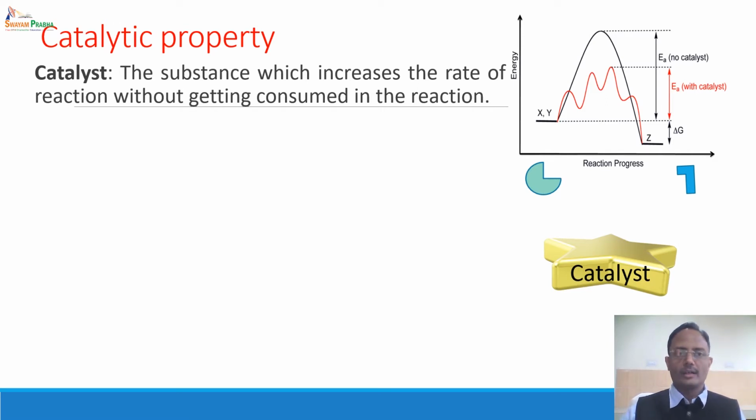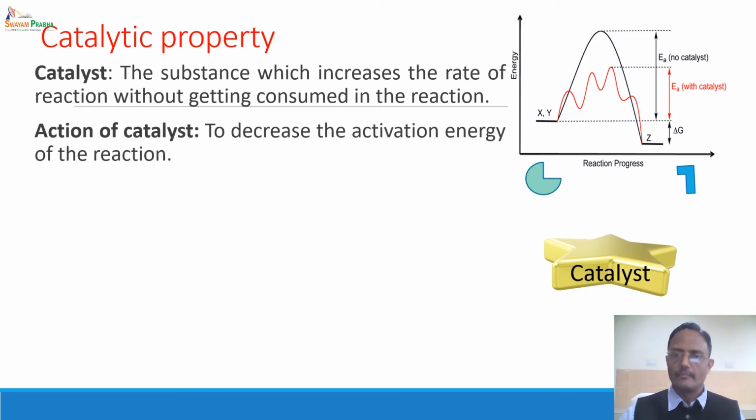Now why at all can a catalyst increase the rate of reaction? The reason lies in the activation energy of the reaction. We know that this type of graph is called the energy profile diagram of a reaction. We have the reaction progress on the x-axis and the potential energy on the y-axis.